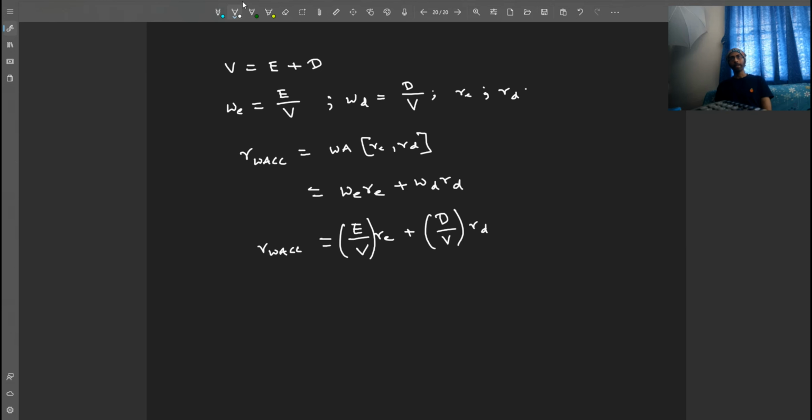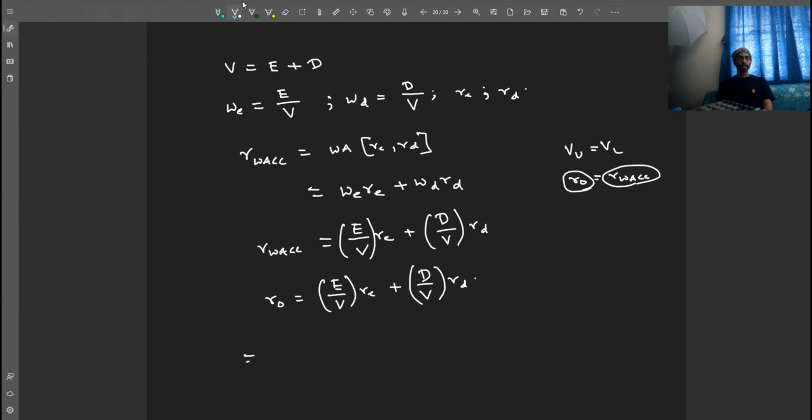But because unlevered firm's value is same as levered firm's value, R0 is equal to RWACC. So we replace RWACC with R0. So R0 is equal to E by V into RE plus D by V into RD.